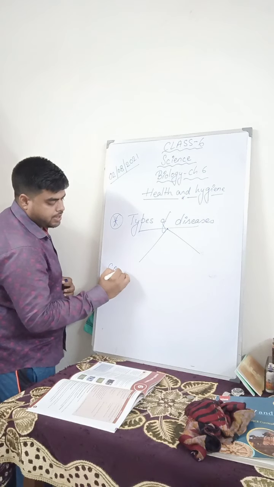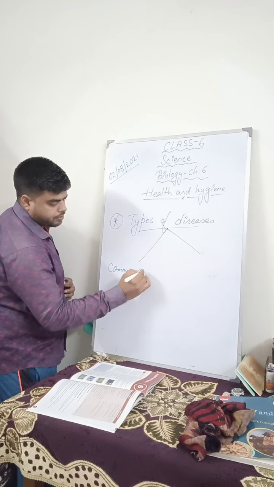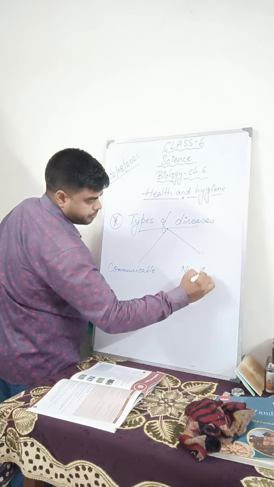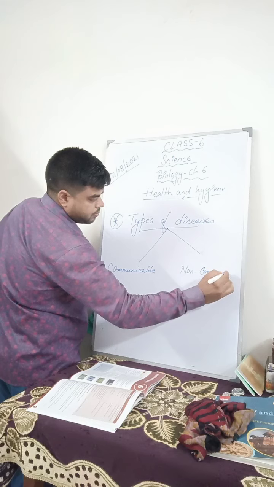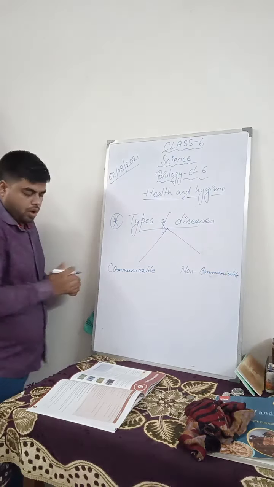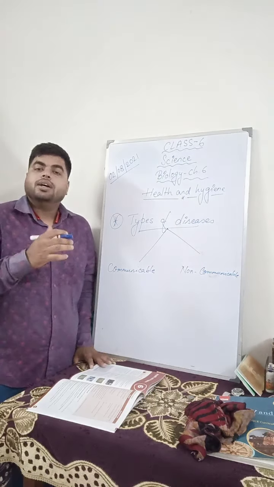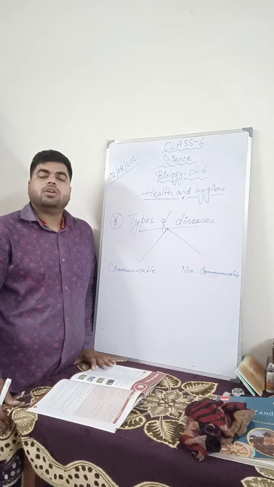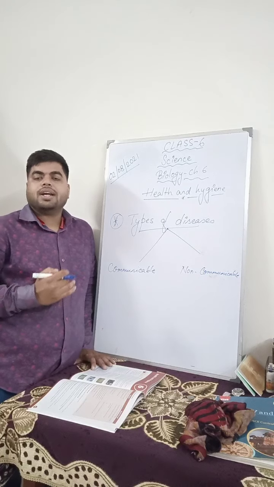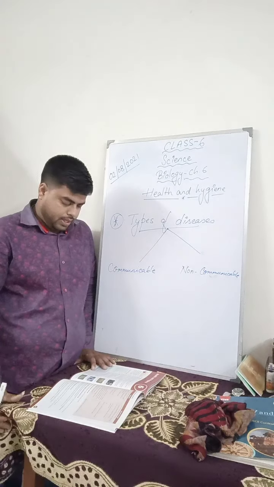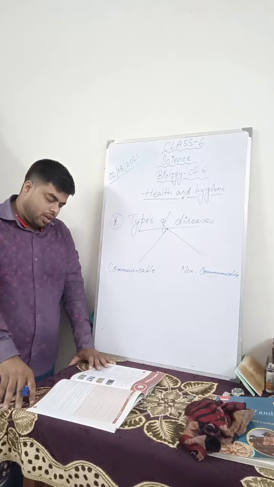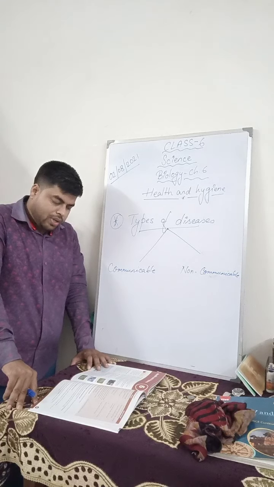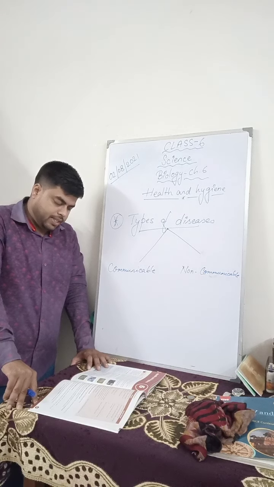One is communicable diseases and the other is non-communicable diseases. Communicable diseases transfer from one person to another, and non-communicable diseases will not be transferred from one person to another.